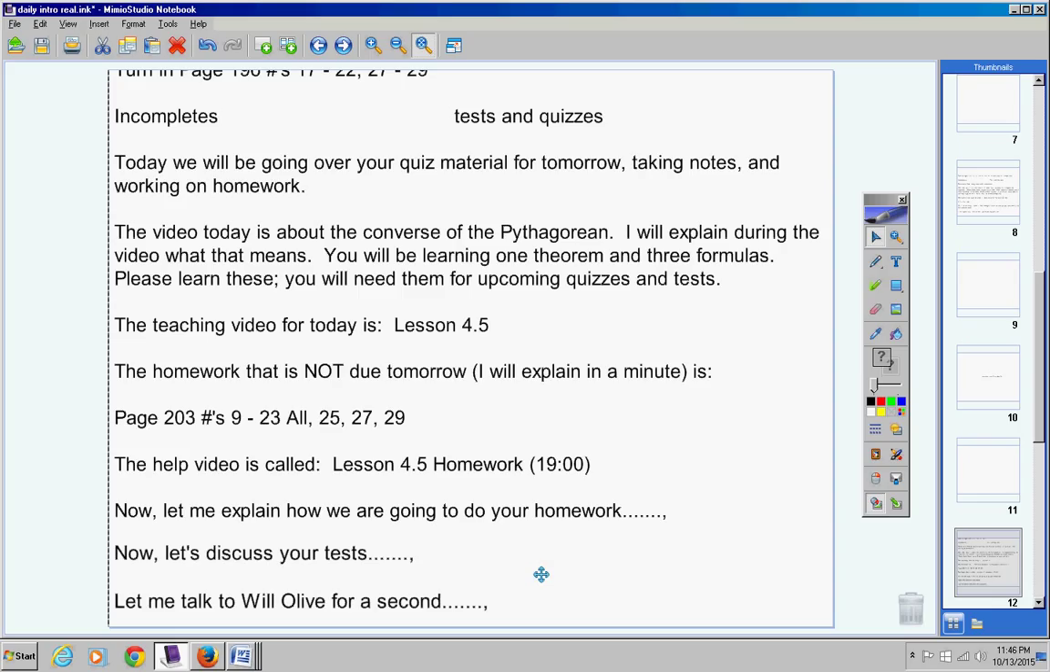That means you've got to watch lesson 4.1, take the notes, and do the homework. 4.2, take the notes and do the homework. 4.3, take notes and do the homework. If you don't, you're going to be so lost in chapter 4. So there you go. You've got to get this work done. Email me if you have any questions.